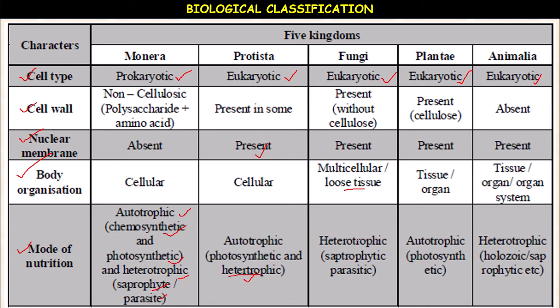Fungi are purely heterotrophic, with 2 types of nutrition: saprophytic and parasitic. Plantae are only autotrophic, photosynthetic; they can synthesize their own food. In Animalia they are heterotrophic, showing holozoic nutrition and saprozoic nutrition. Saprophytic means in plants, saprozoic means in animals.